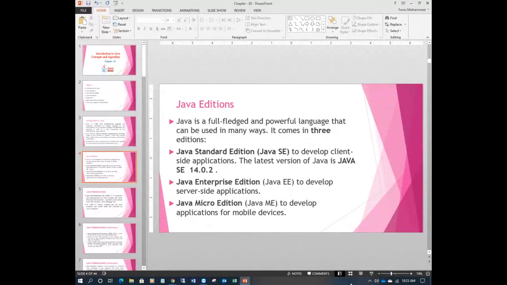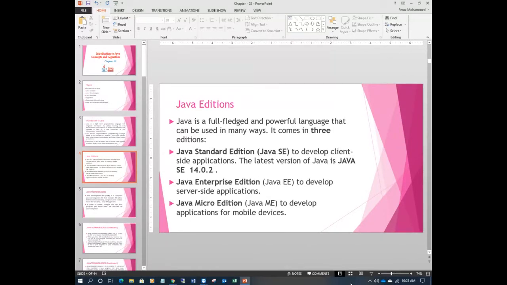So that's a simple introduction to Java here. It was developed by James Gosling, and is now a product of Oracle. It's an object oriented high level programming language. It uses the concept of objects and utilizes the class concept. Next is editions.